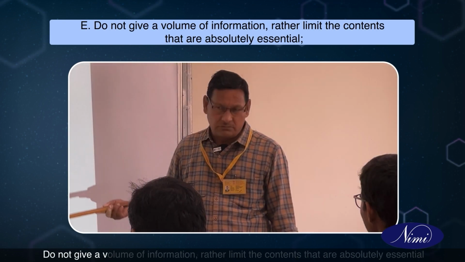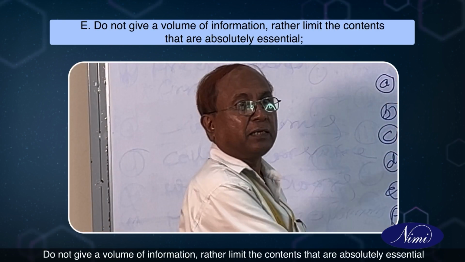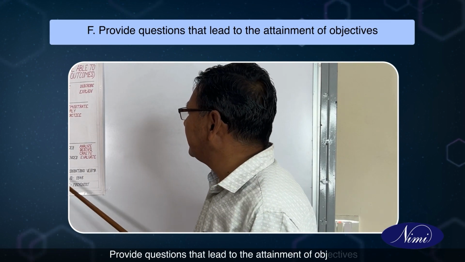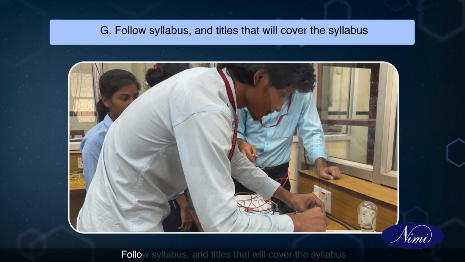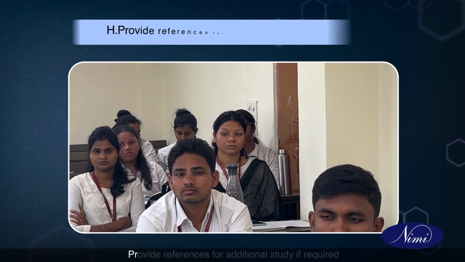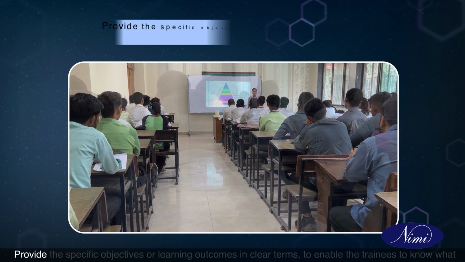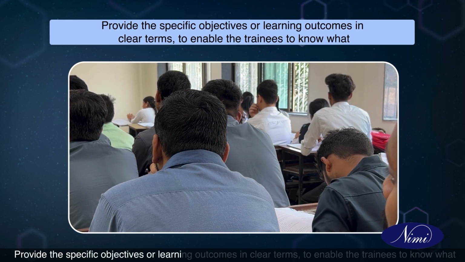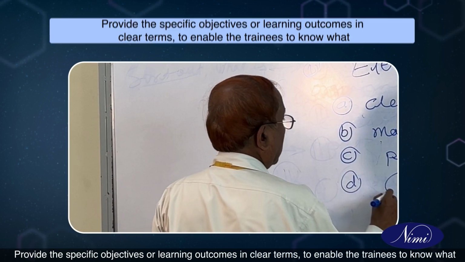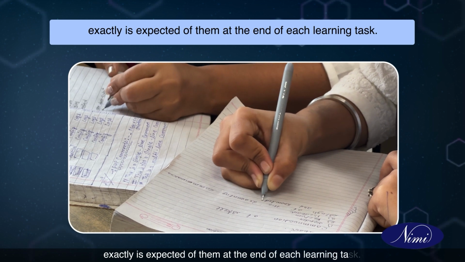E. Do not give a volume of information, rather limit the contents to what is absolutely essential. F. Provide questions that lead to the attainment of objectives. G. Follow syllabus and titles that will cover the syllabus. H. Provide references for additional study if required. I. Provide the specific objectives or learning outcomes in clear terms to enable the trainees to know what exactly is expected of them at the end of each learning task.